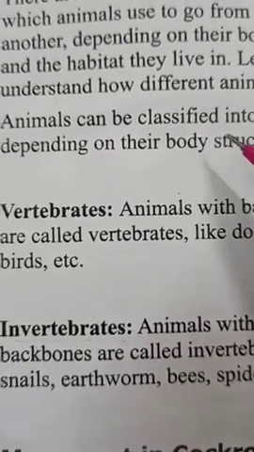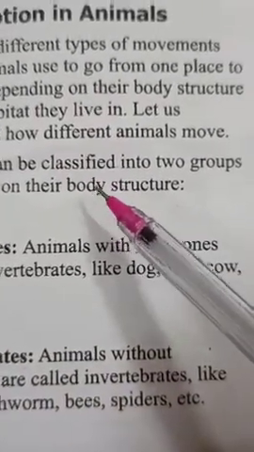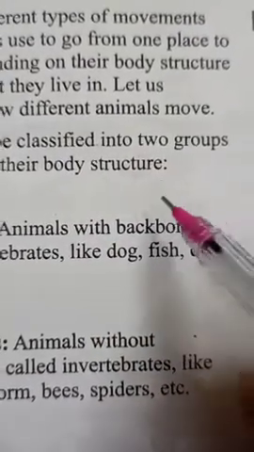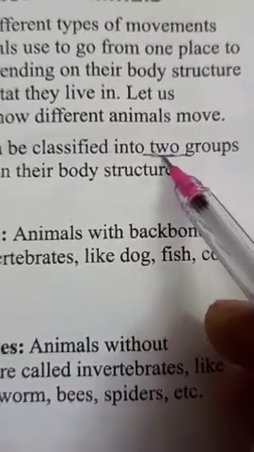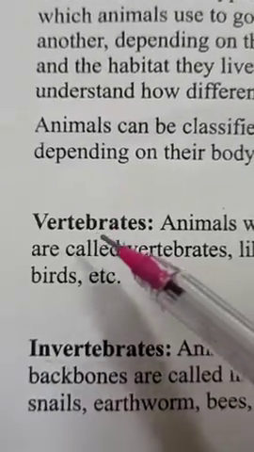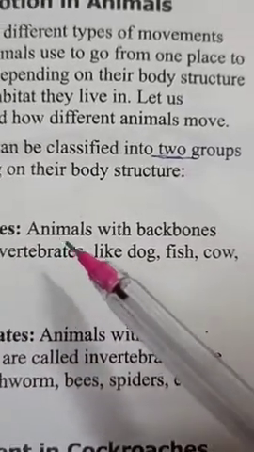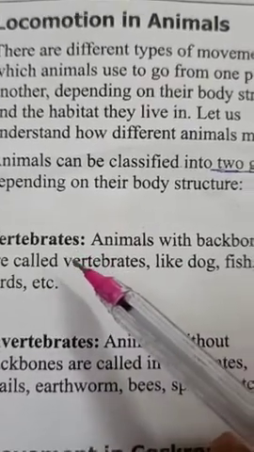So children, depending on their body structure, we can easily classify animals into two main groups. Which are the two groups? The first group is vertebrates. So what are vertebrates? Children, those animals which have a backbone in their body.